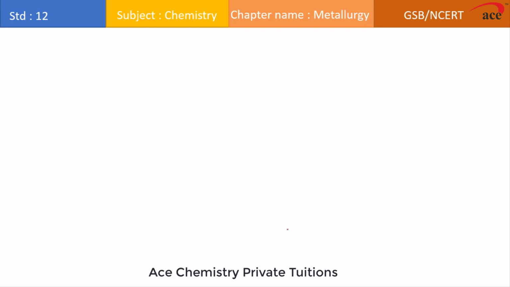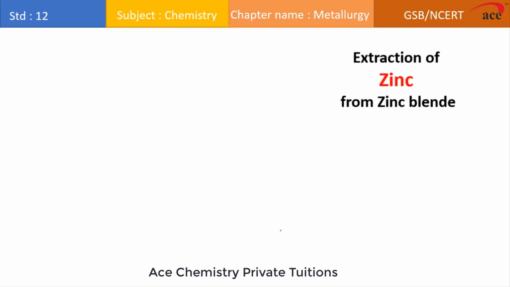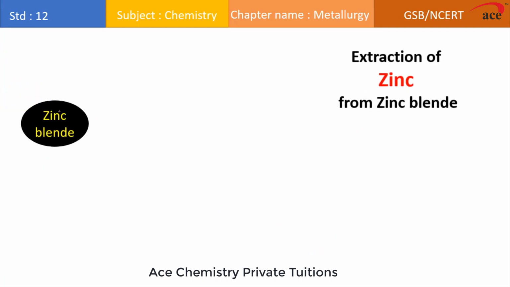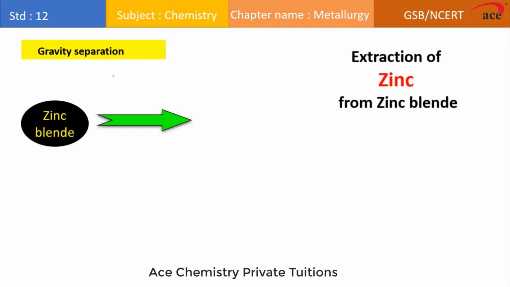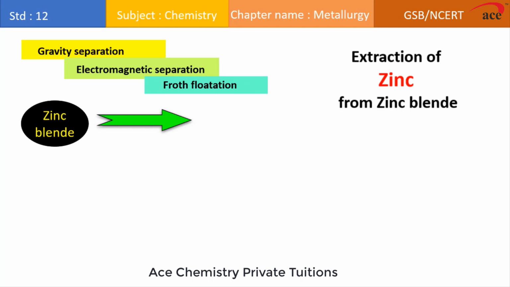So if we want to revise the extraction of zinc metal in the form of a summary, we can say that first the ore we take is zinc blende, that is zinc sulfide, which we refer to as the chief ore of zinc. This zinc sulfide is first concentrated using gravity separation, electromagnetic separation, and the main process, froth flotation.